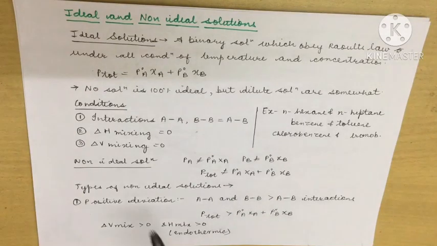Now when we talk about non-ideal solutions, we have two types. One is the solution which shows positive deviation from Raoult's law, and the second is the one which shows negative deviation from Raoult's law. Now what does this mean?